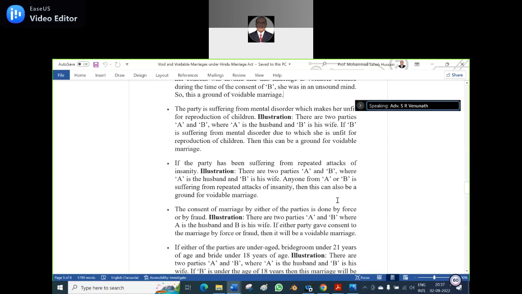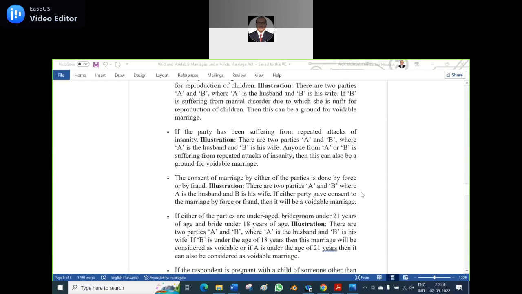That is fraud, number one. Number two, by force: keeping a revolver at zero range near the temple, then it is force. Is it clear? Yes, clear.